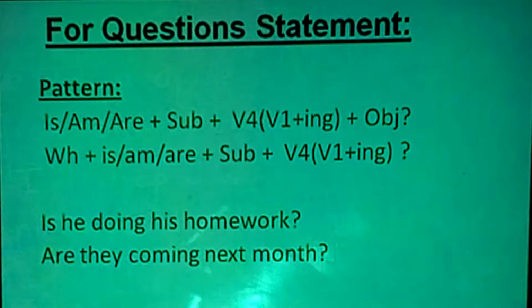Now we have two examples. Is he doing his homework? So over here we find the first pattern, that is is/am/are; from is we have taken he as the subject, then the verb form, doing, and his homework is the object, and then a question mark. Then, are they coming next month? So this is another example.